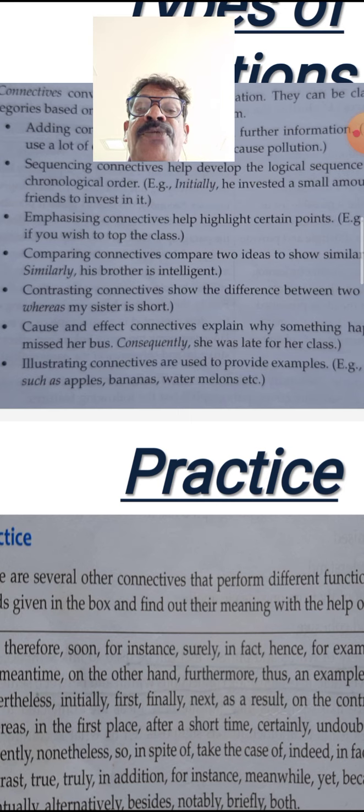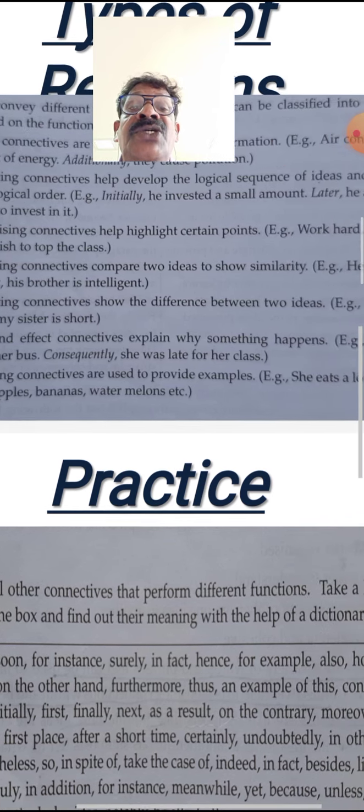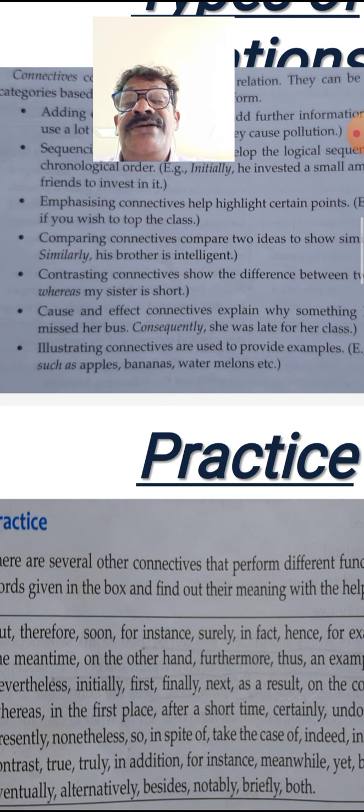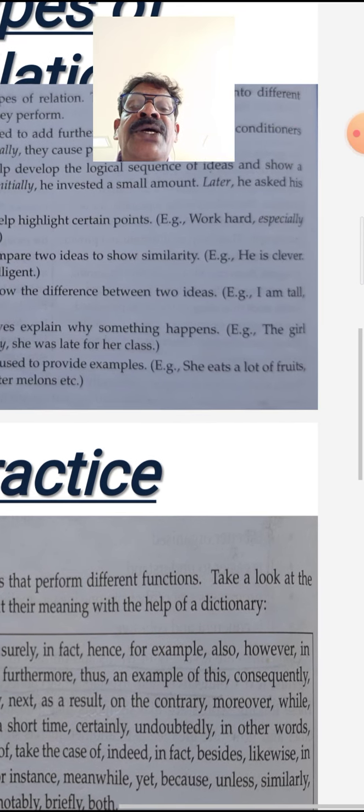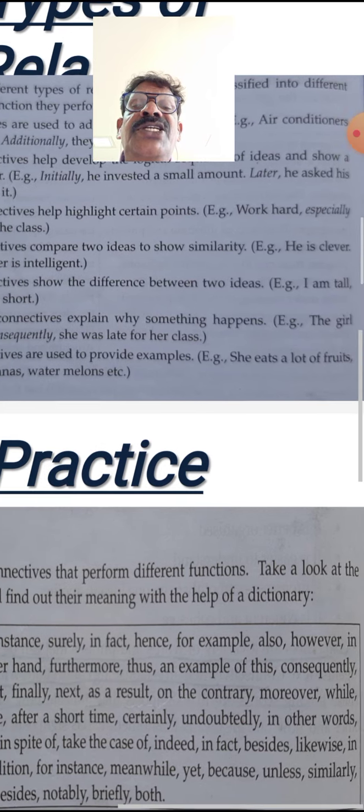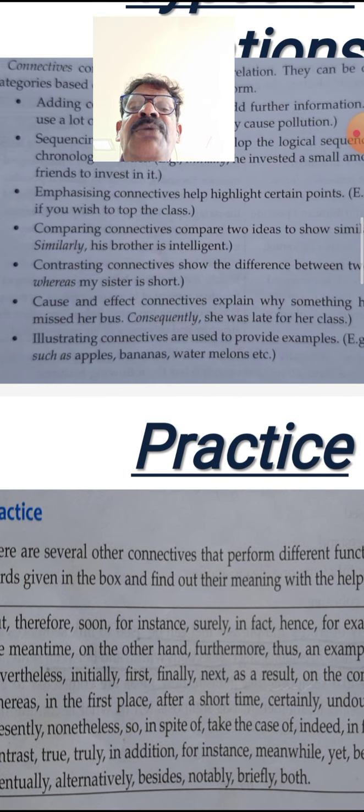And now let us come to the fourth one. Comparing connectives compare two ideas to show similarity. For example, he is clever. Similarly, his brother is intelligent.